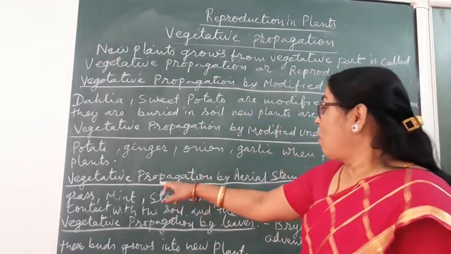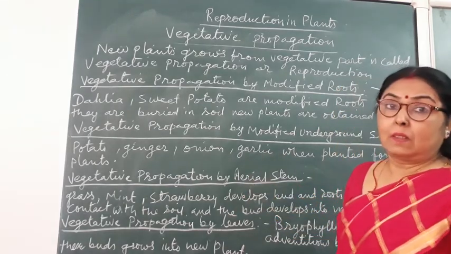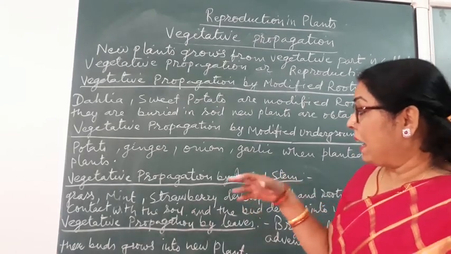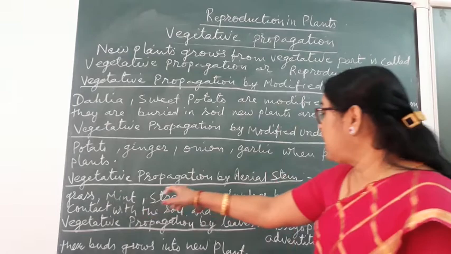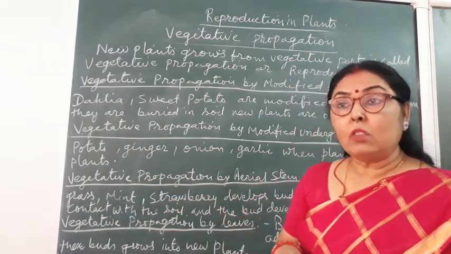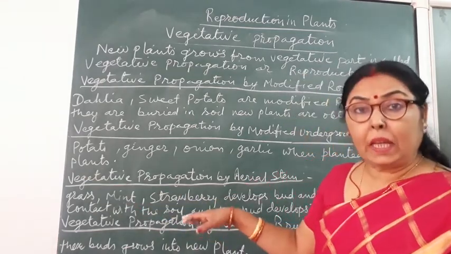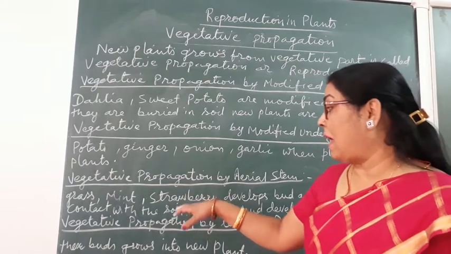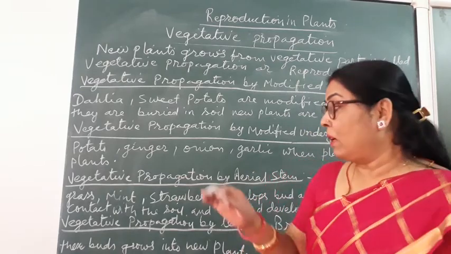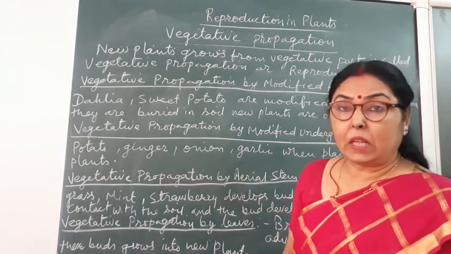The third one is from the aerial stem. In so many plants, like grass, mint and strawberry, these are called runners. Runners means they can spread by themselves. No one is doing anything for the spreading of grass or mint or strawberry. When we put one plant of grass or mint, it will spread in a large area.